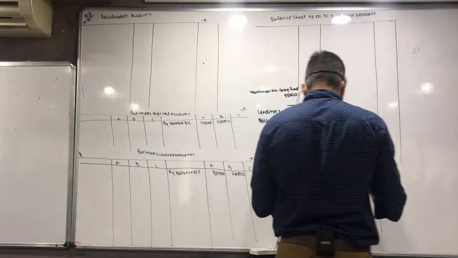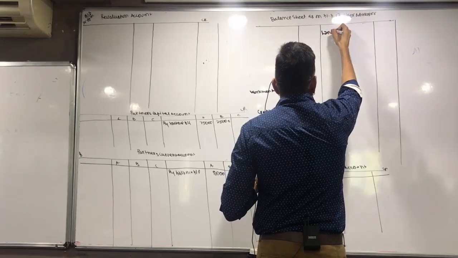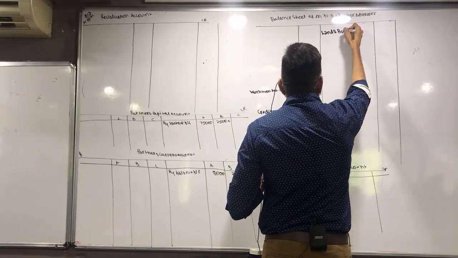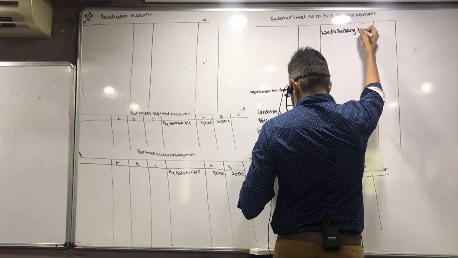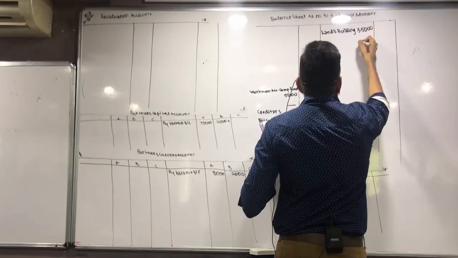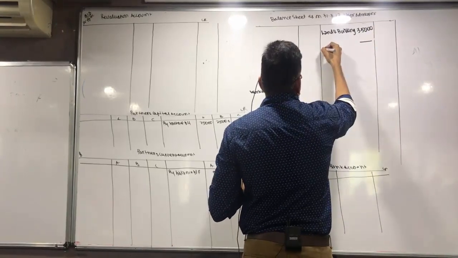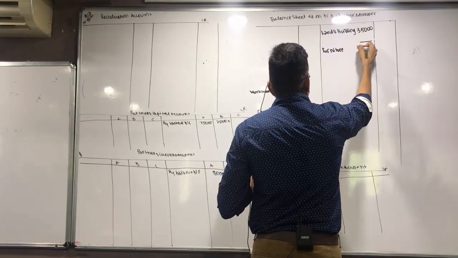Land and building. 35,000. Furniture. 30,000.